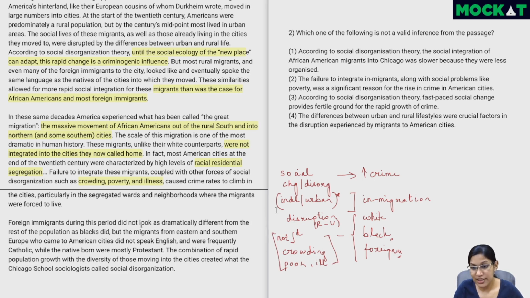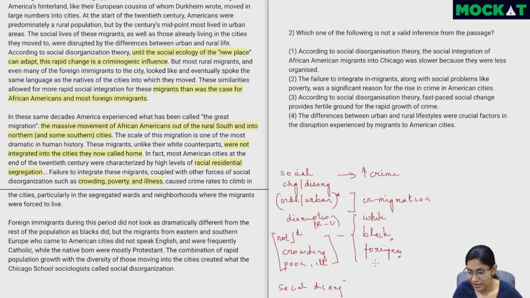Foreign immigrants during this period did not look as dramatically different from the rest of the population as blacks did, but the migrants from Eastern and Southern Europe who came to American cities did not speak English and were frequently Catholic, while the native born were mostly Protestant. So there were differences in language and religion. The combination of rapid population growth with the diversity of those moving into the cities created what the Chicago school sociologists called social disorganization. So all of this together is social